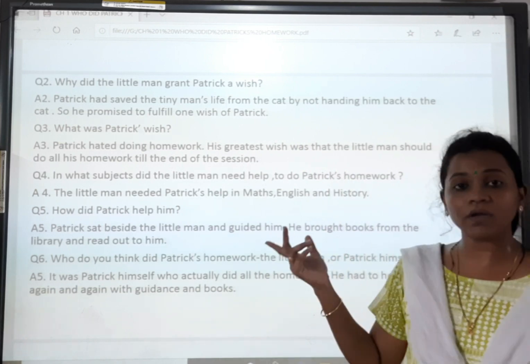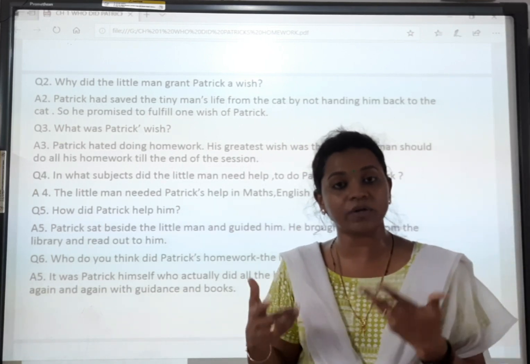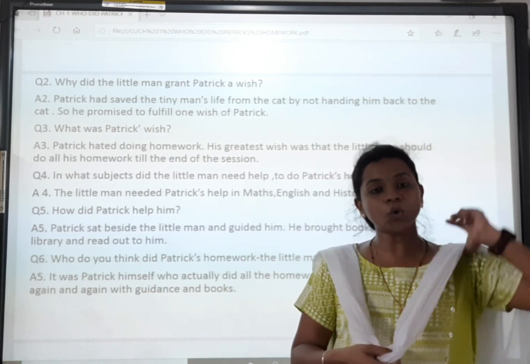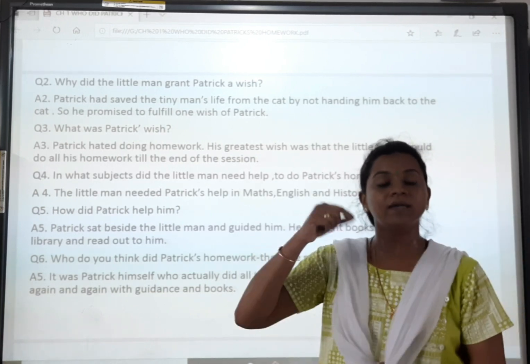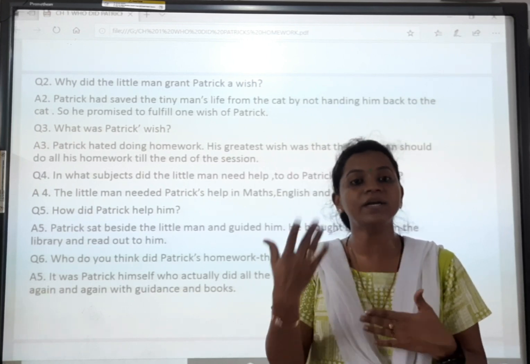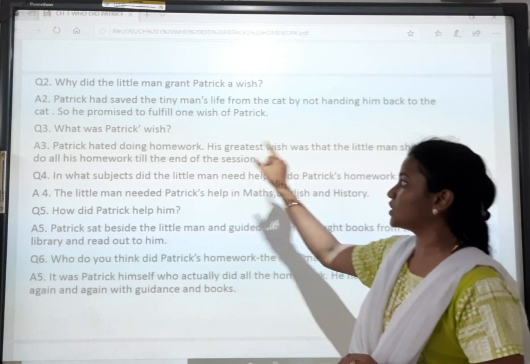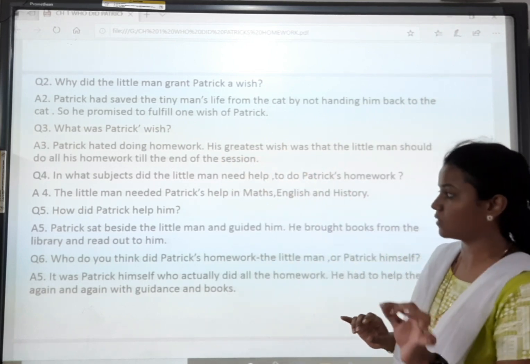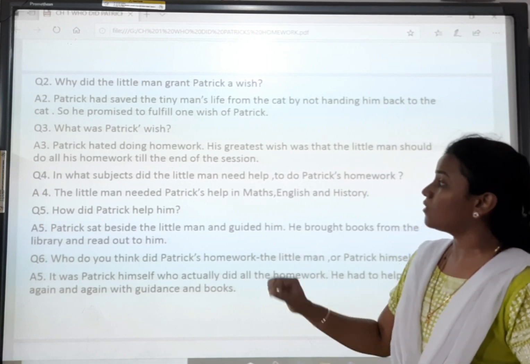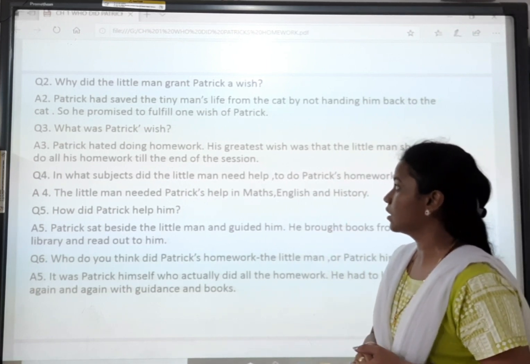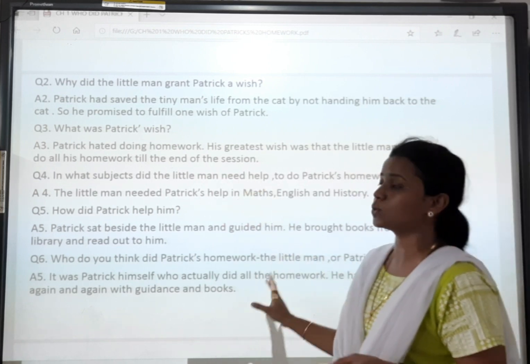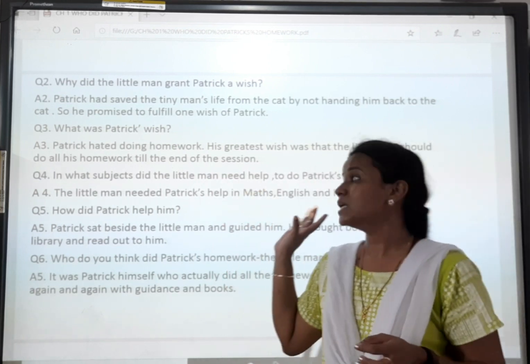When he was caught by the cat, he told Patrick to save him and in return he would grant him a wish. That's why he fulfilled one of Patrick's wishes. What was Patrick's wish? Patrick hated doing homework. His great wish was that the little man should do all his homework till the end of the session.